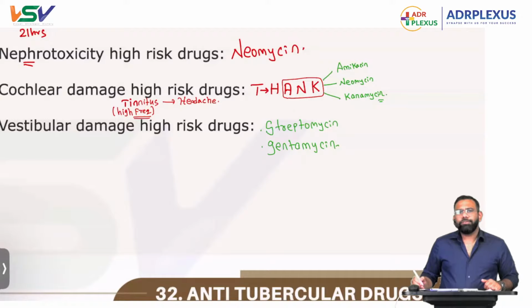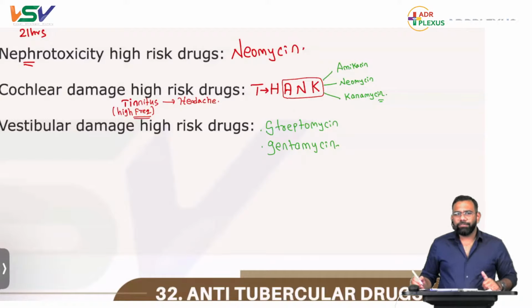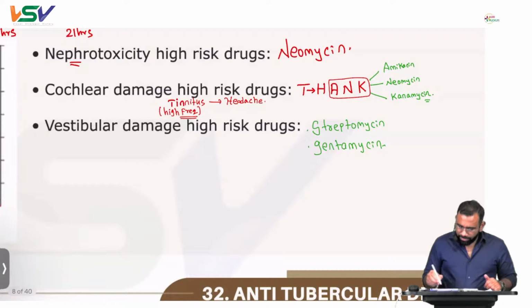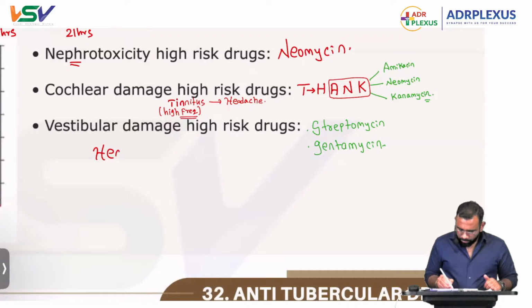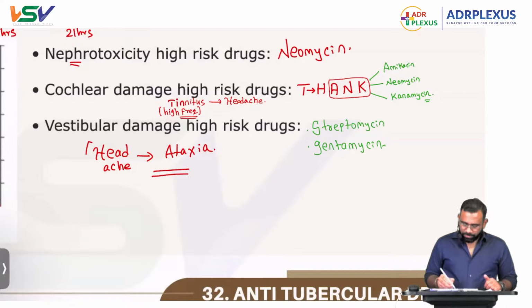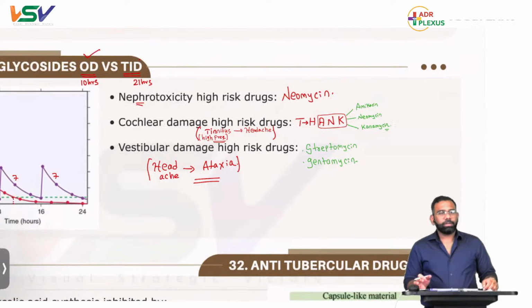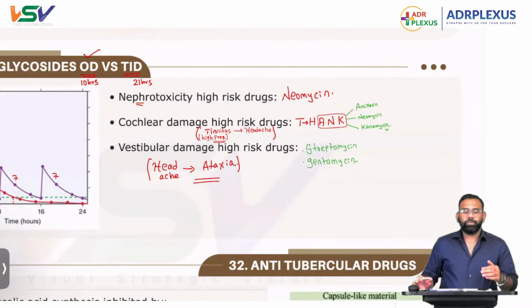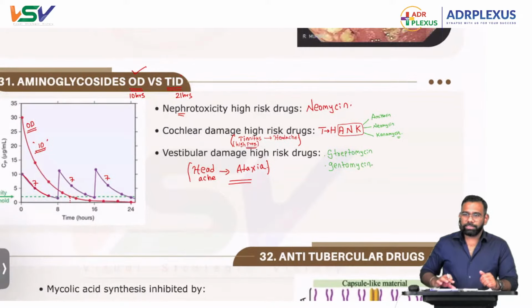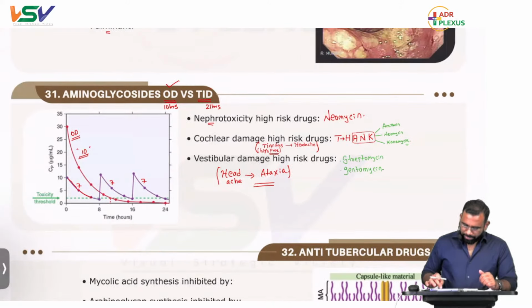With vestibular toxicity, we know loss of balance, ataxia will be the feature. But no, the first thing will be headache, followed by ataxia. These are the symptoms for vestibular damage, and the earlier ones are the symptoms for cochlear damage. That's all about aminoglycosides. We are done with aminoglycosides, the most common, highly important points.